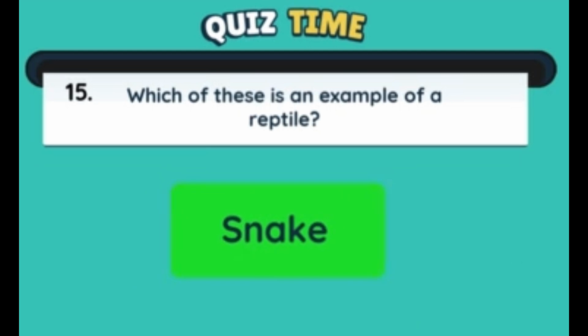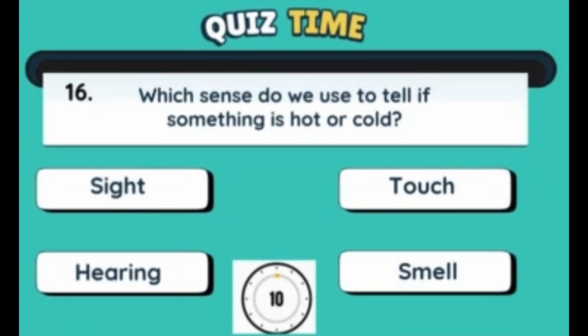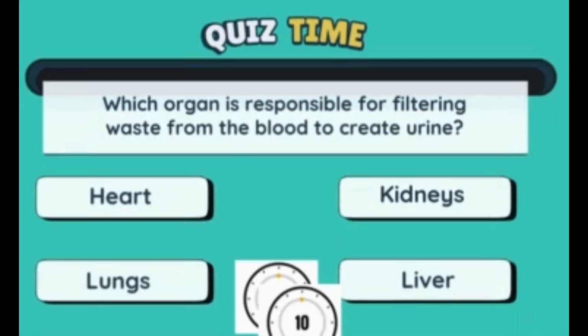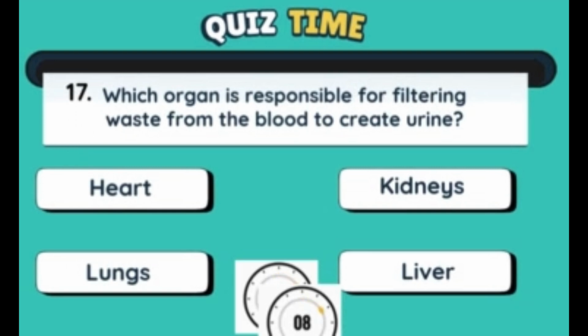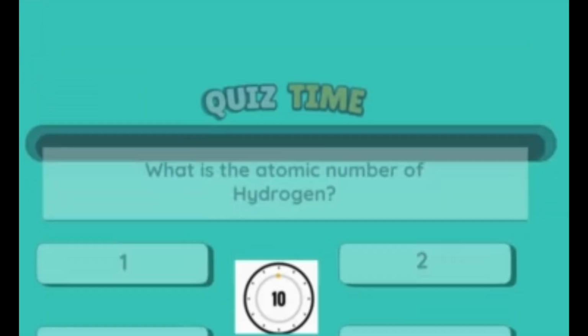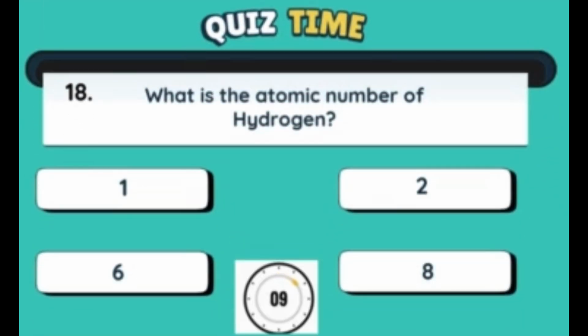It is snake. Which sense do we use to tell if something is hot or cold? It is touch. Which organ is responsible for filtering waste from the blood to create urine? It is kidneys. What is the atomic number of hydrogen?